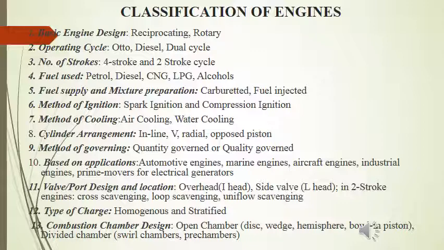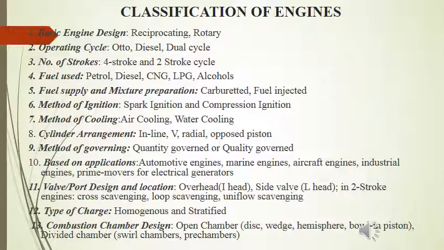In the case of fuel injected engines, which is basically the diesel engine, only air is inducted into the cylinder during the suction stroke. This air is compressed, and at the end of the compression stroke, theoretically, fuel in the form of fine spray is injected into the cylinder, which comes in contact with the high temperature air.